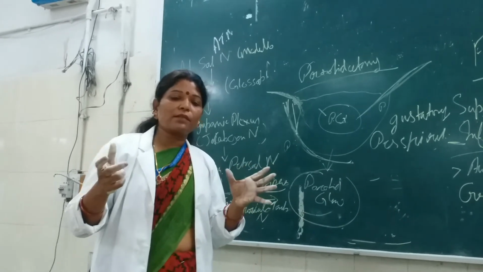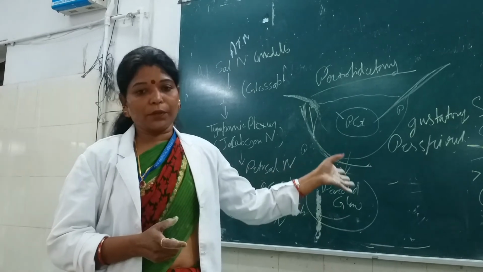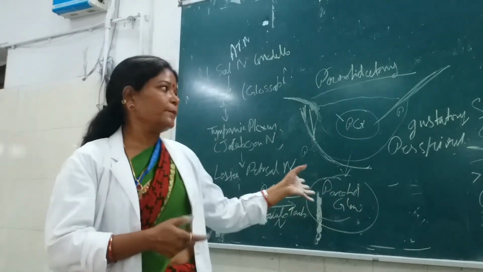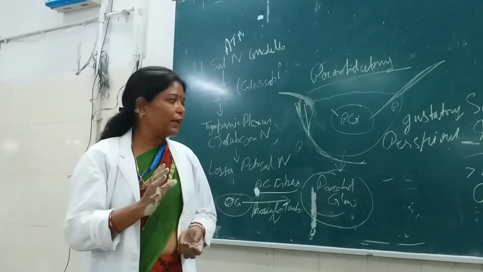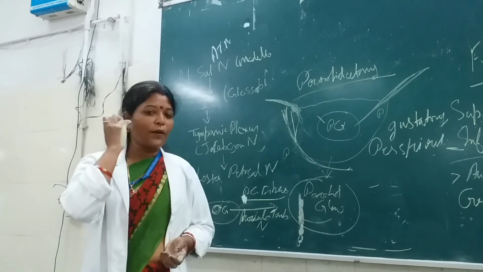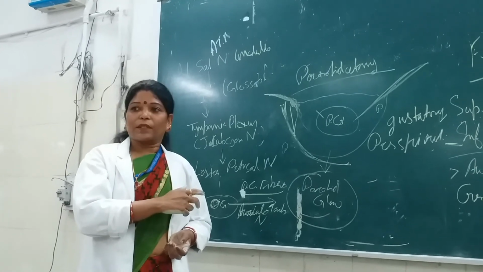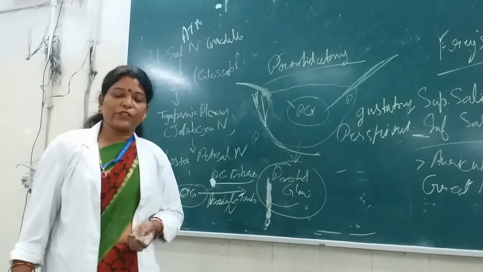Whenever it is tense it becomes painful, and the sensory supply is carried by the great auricular nerve. When draining a parotid abscess, you have to give a horizontal incision to prevent injury to the facial nerve.